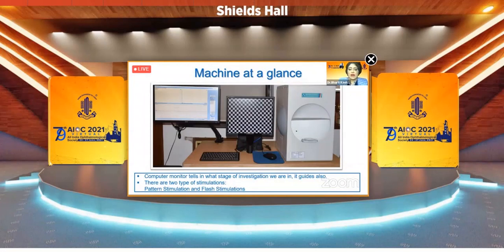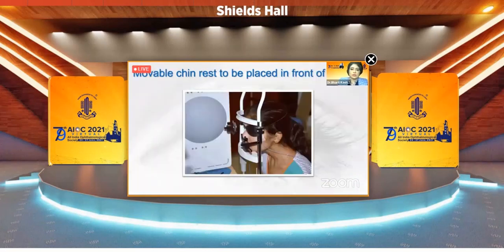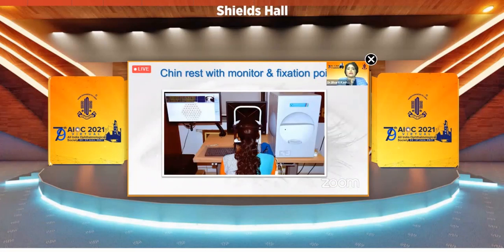This is the machine at a glance. You can see it, and the computer monitor guides us also. You can see there are 2 types of stimulators, pattern stimulator and flash stimulator. You can see the check is the pattern stimulator and the Ganzfeld bowl is for the flash stimulation. The mobile chin rest is to be placed in front of the monitor. Chin rest with monitor and fixation point.